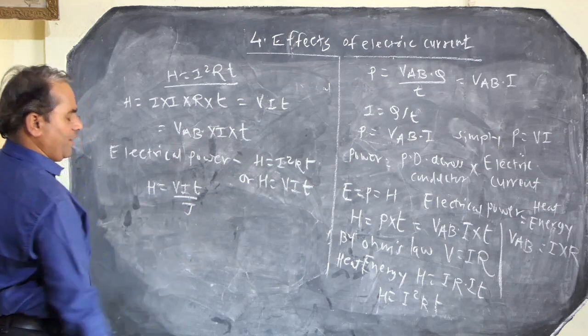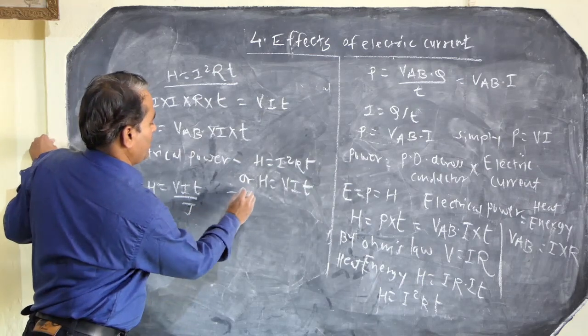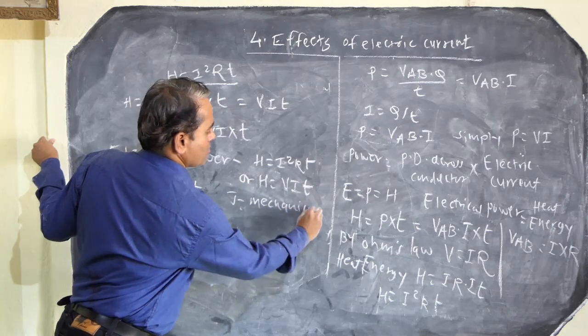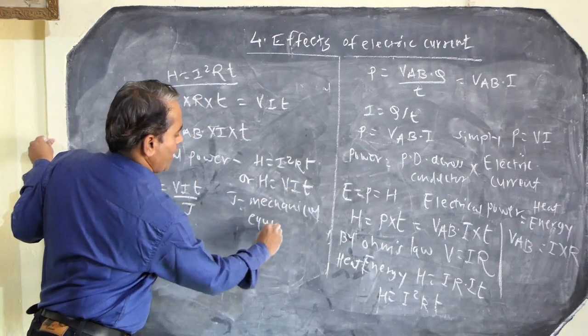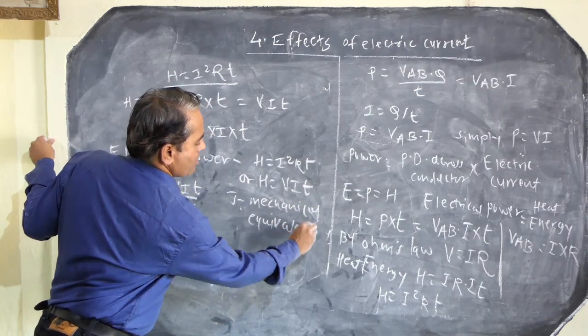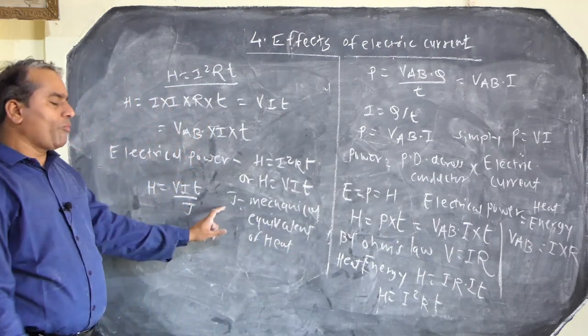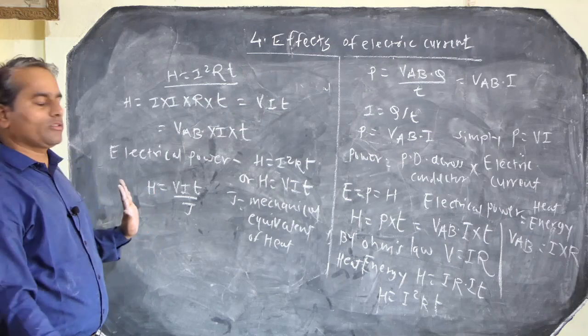Now H equals VIT upon J, where J is called the mechanical equivalent of heat, and its value is constant. But this property is not introduced in our standard.